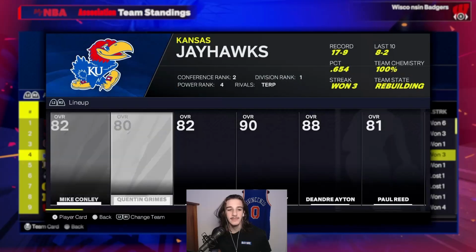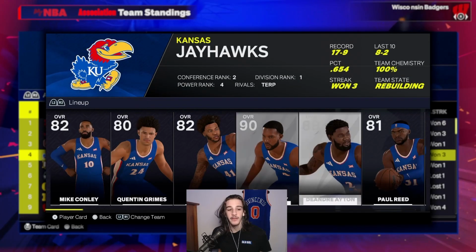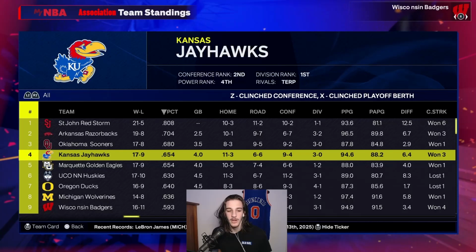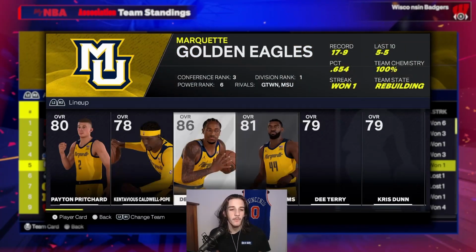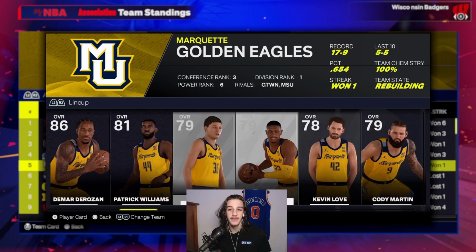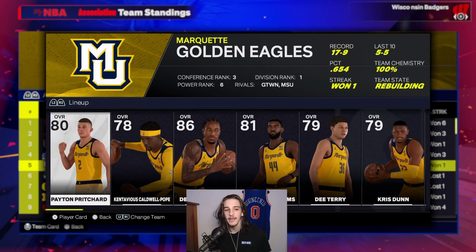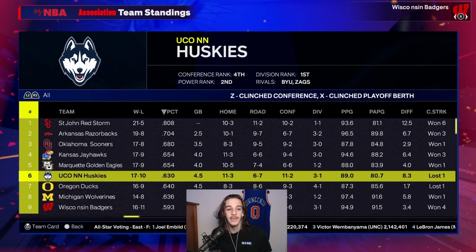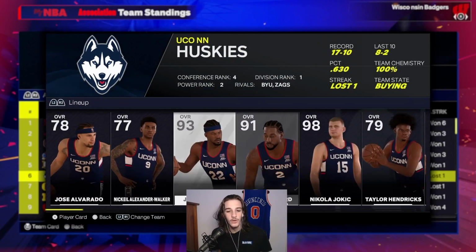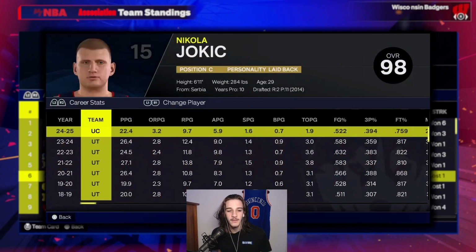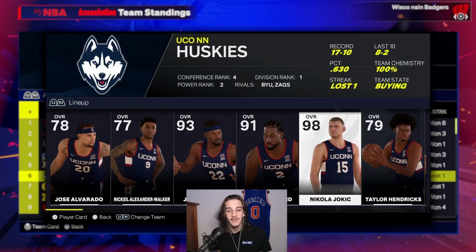Next up, we have Kansas. Evan Mobley and DeAndre Ayton. DeAndre Ayton ended up being a very good signing for them, clearly, because they're the number 4 seed. Next up, we have Marquette. And they just have DeMar DeRozan. This is definitely not a team I would have expected at all to be here. And the last team we're going to look at here at the top of the rankings is number 6 seed UConn with Jimmy Butler and Kawhi and Jokic. Now, this is a team that we definitely expected to be here because this big three is just insane.